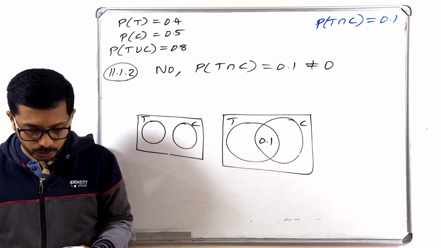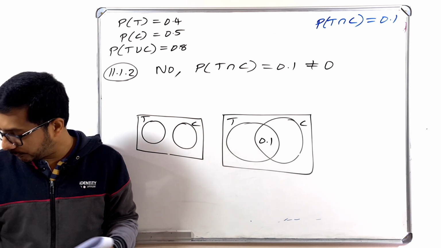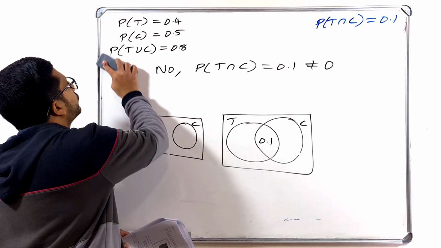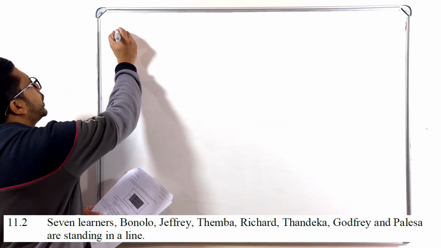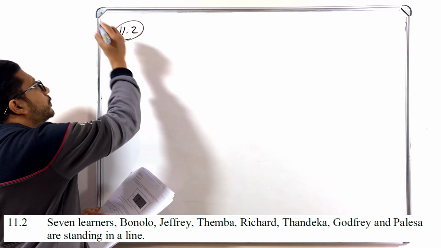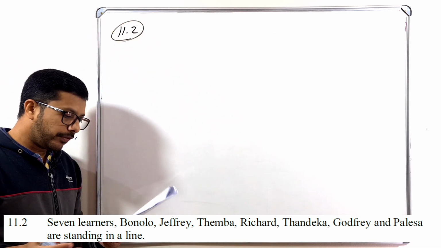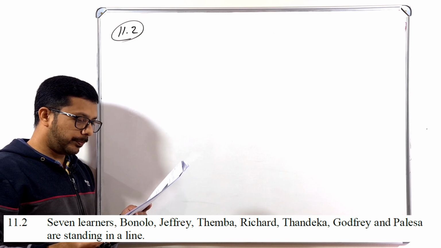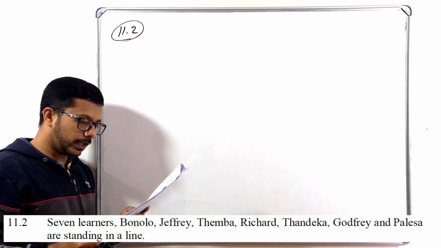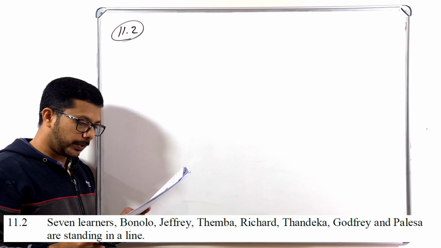Now let's go to question number 11.2. 7 learners, Bonolo, Jeffrey, Themba, Richard, Tandeka, Godfrey and Palesa.